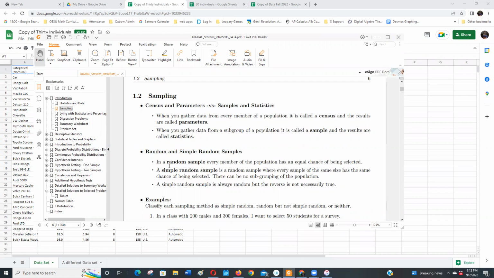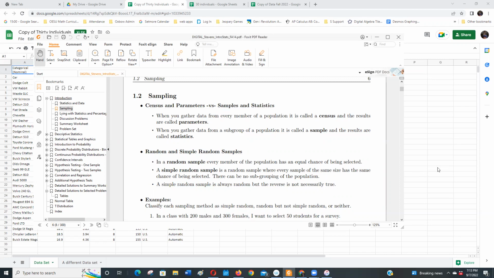Now, do they say that? Did he say it that way? Every sample of the same size has the same chance of being selected. So the random sample means every individual. Simple random sample means we can get all the samples that are possible. So I mean, what does that mean?